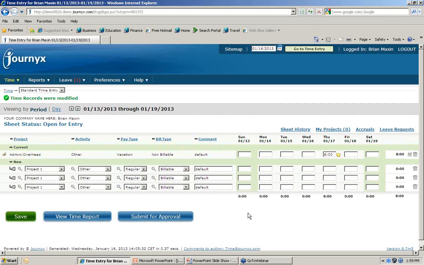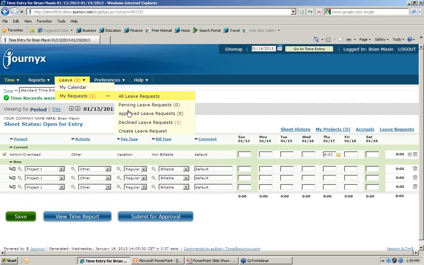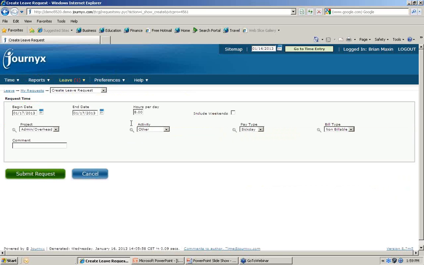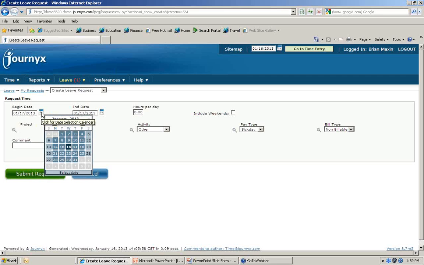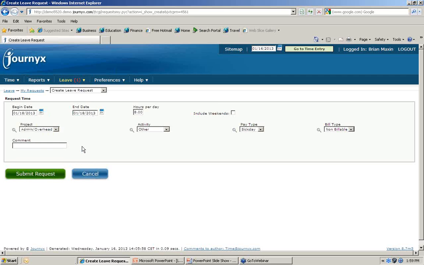In addition to that, we do give you the ability to request time off in advance. Above the timesheet, we have a link that says Leave Request. We also have a tab for leave within the navigation menus. I will go through here and say that I want to create a leave request. And this will take me to my leave request management screen, where I can pick the particular date or date range that I'm looking for. Let's say I want to extend that one-day vacation into 2 days and take Friday off as well. Then I can go ahead and request vacation, and I can submit that request to my manager.